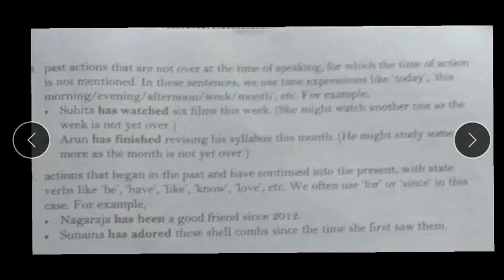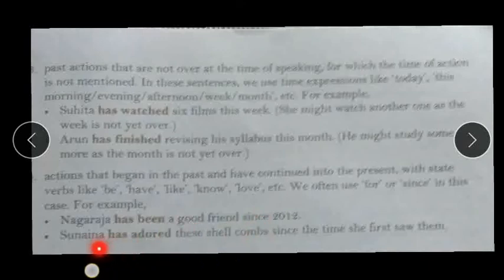In this case, when the action began in the past but it is still going on, it is not over, there we use for and since. Like, Nagaraja has been a good friend since 2012. Here the time 2012 is a fixed point, that's why we used the word since.